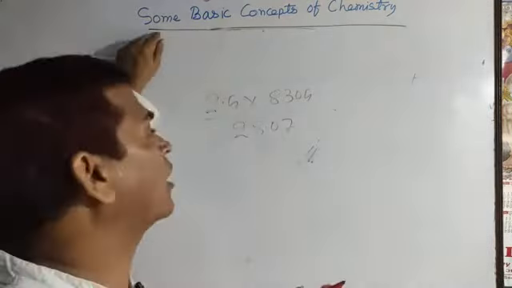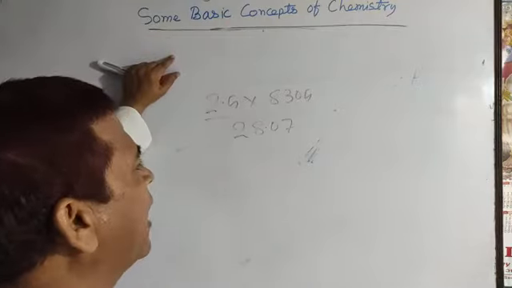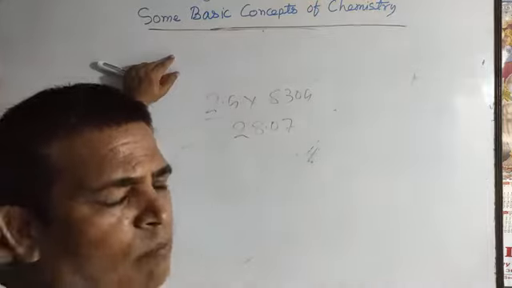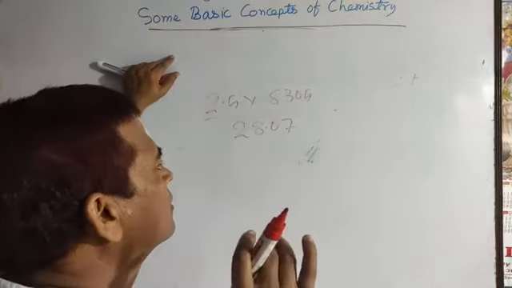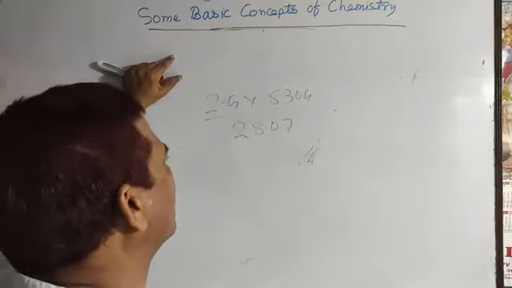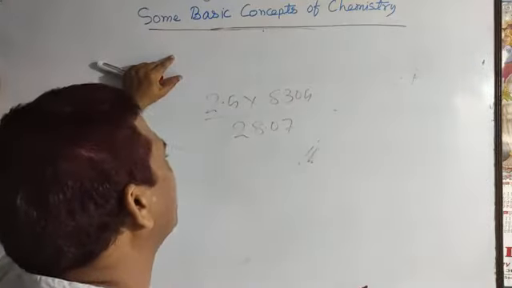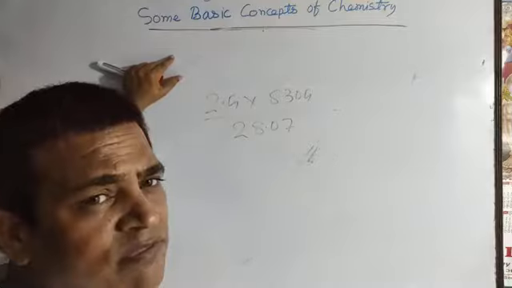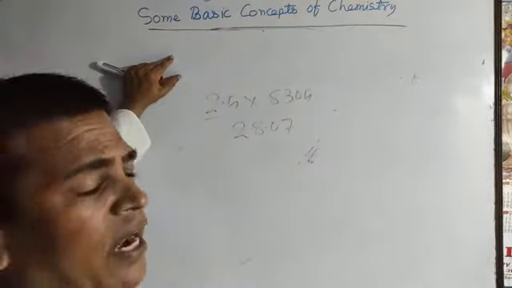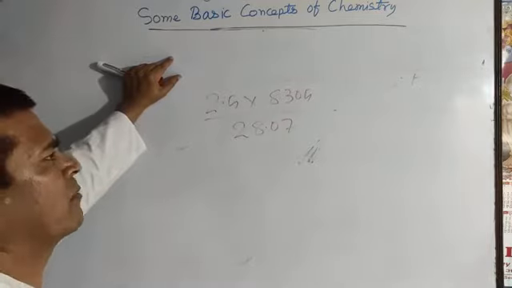For that, one rule is given: in any expression having multiplication and division, the significant figures of the expression are considered as those of the number having the least significant figures.